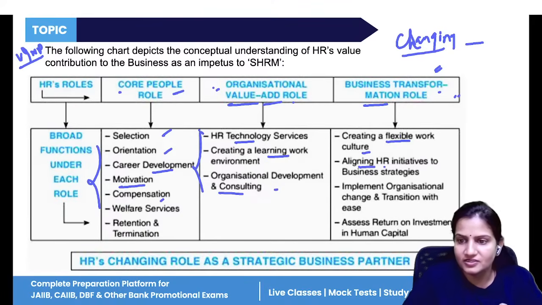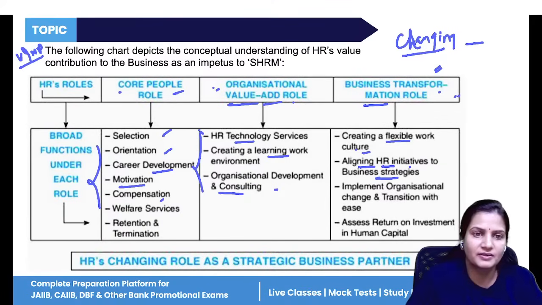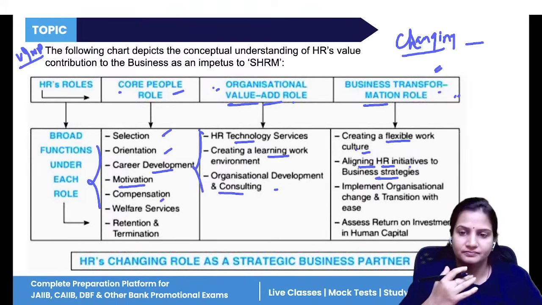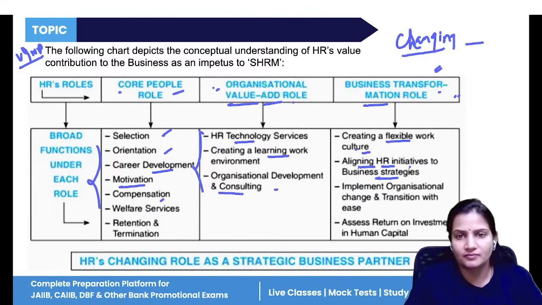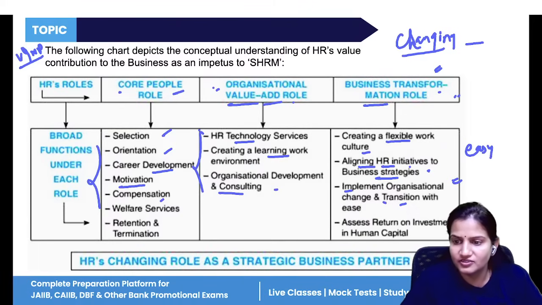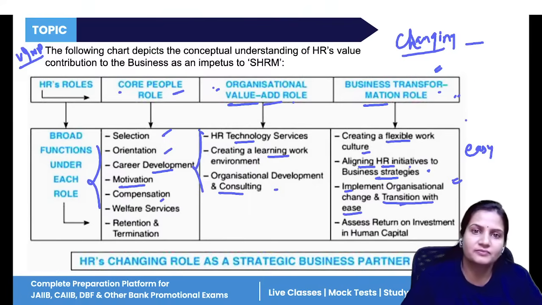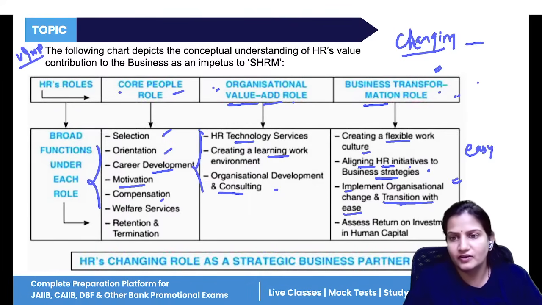Then aligning HR initiatives to business strategies. Aligning means how HR is following, how HR is giving different ideas, and different brainstorming is happening in the company, so as to match the business strategy. Then if you are implementing any changes in your company, you have to implement them in an easy manner. The transition should be done with ease, so that it becomes simplified for everyone to understand in a proper way. And you have to assess ROI in human capital.